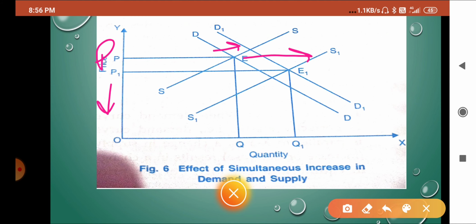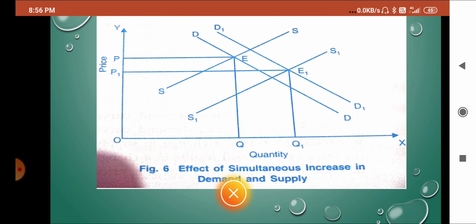Let us see that both are moving in the same direction. So what will happen? If excess supply is there, then price will come down. Demand is not there in the market, supply is excess, it means price will come down. And if demand is also increasing, it means that quantity demanded will also increase. So price will come down and quantity demanded will increase. In this case, supply is increasing more rapidly than the demand. So I hope you understood this one.